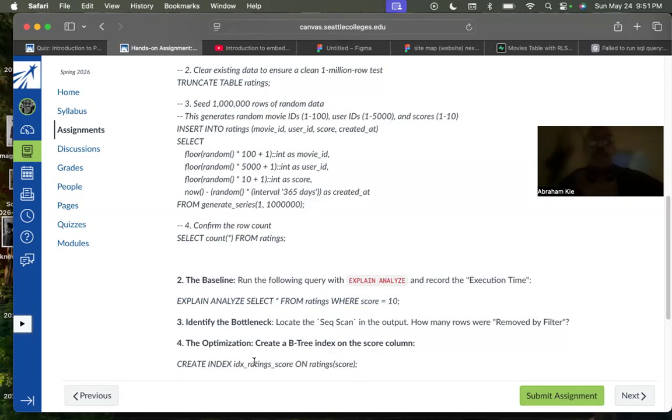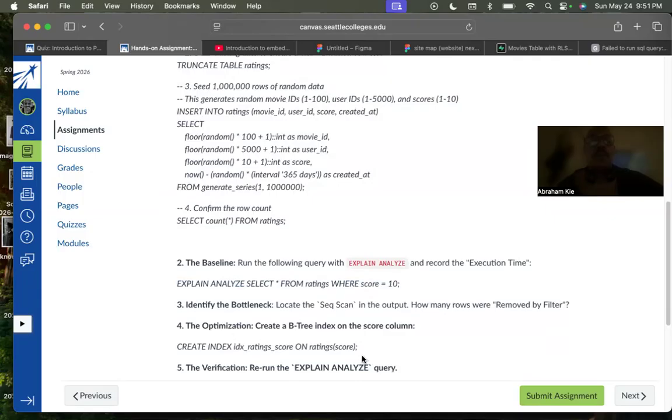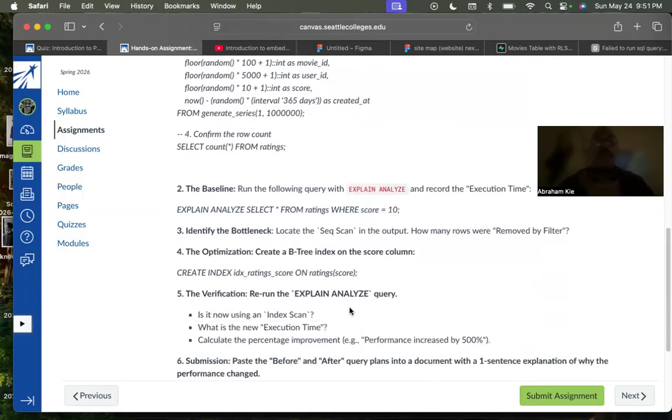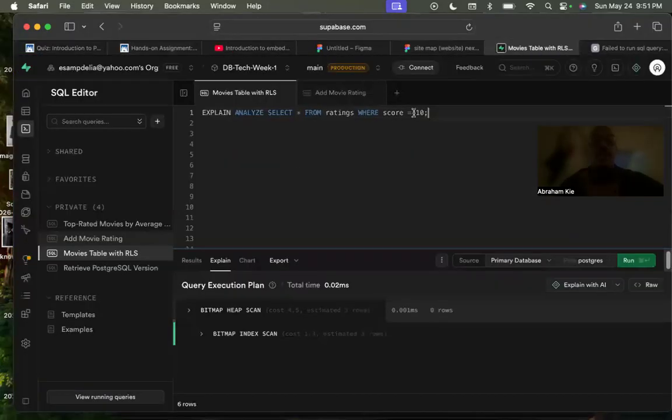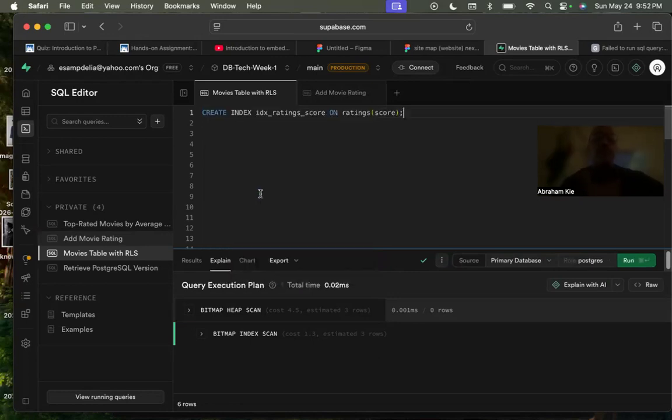The optimization: create a B-tree index on the score column. Oh, here we go. Thank you for giving me the query, because I was like, wait a minute, I don't remember that. So we're going to copy this and keep moving on so we don't go over our time. Delete that. I'm going to paste it here, creating an index.